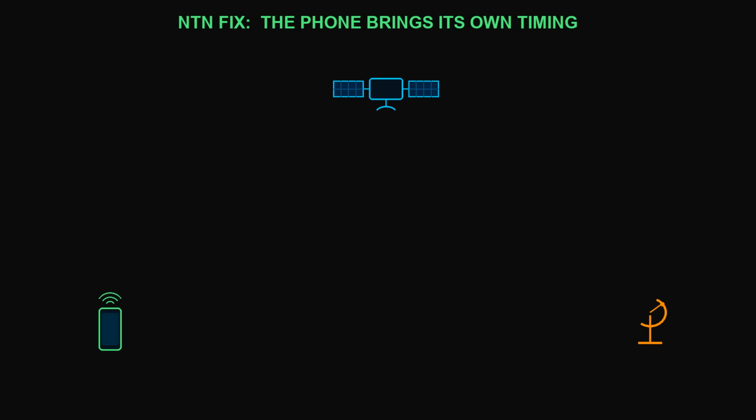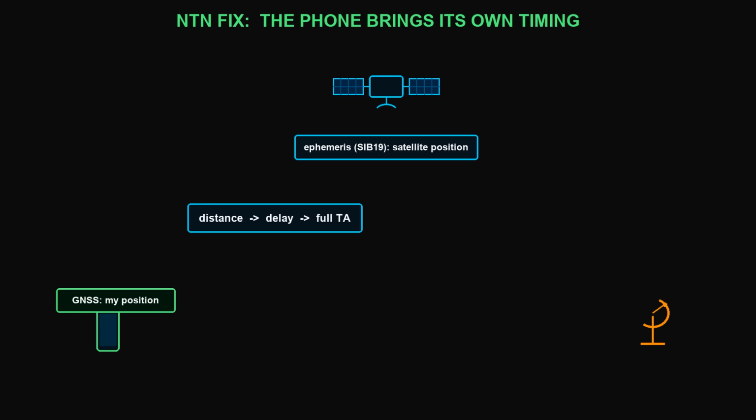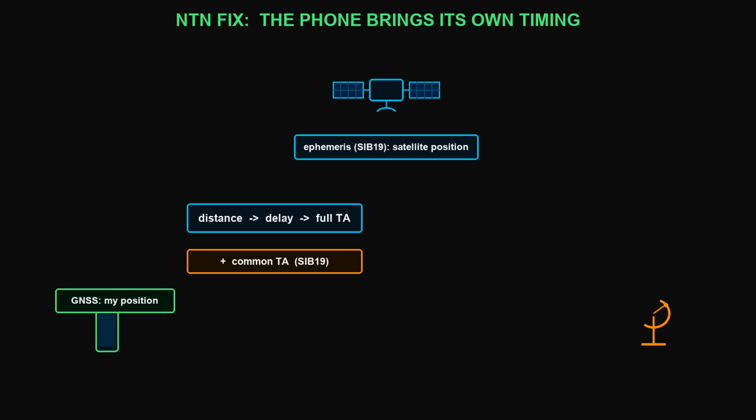Something has to give. Here's how NTN solves it. Instead of the network measuring your timing, your phone computes it itself before it ever transmits. Remember from Chapter 2, your phone already knows the satellite's position from the ephemeris in SIB-19, and it knows its own position from GNSS. That's 2 points in space, so it can calculate the exact distance, the propagation delay, and therefore the full timing advance it needs. It also adds the common timing advance from SIB-19, the network's share of the delay. Then it applies that entire correction to message 1.